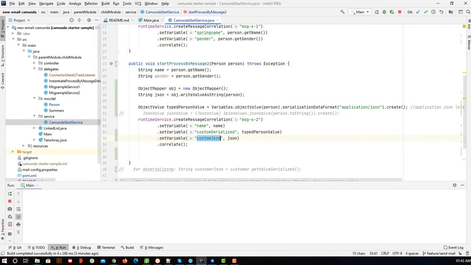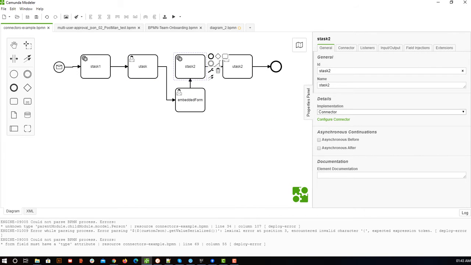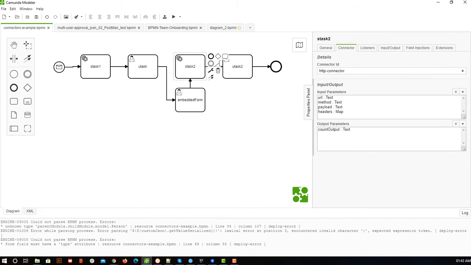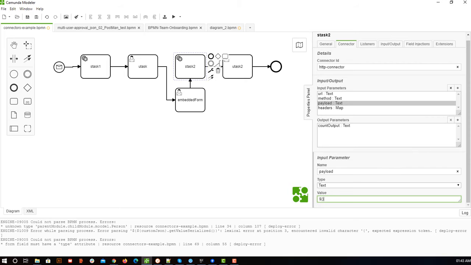So we will copy that, and in the payload we'll simply remove everything and write only dollar and that variable. That's it. You're getting me, right? This I copy pasted, maybe because of that it is coming in green, but I'll simply write custom. It will come in green.